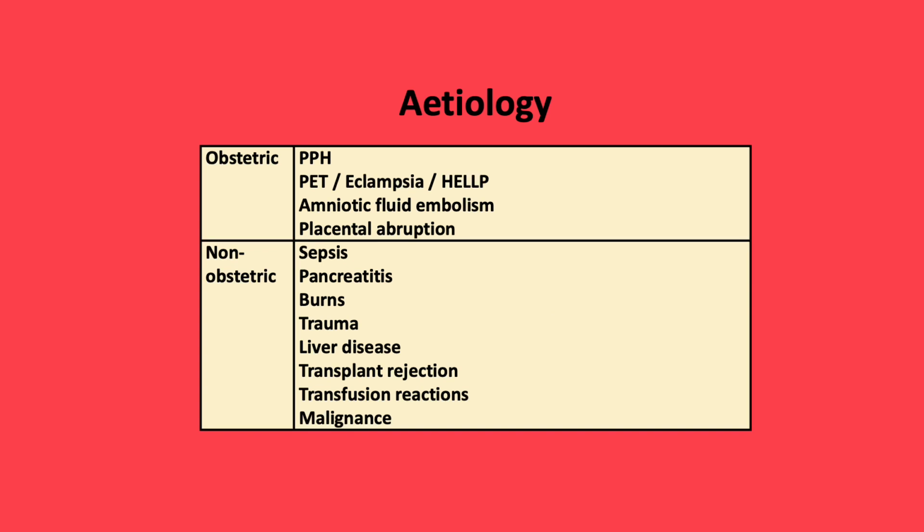The etiology is based on both obstetric and non-obstetric etiologies. Obstetric, for example, postpartum hemorrhage, preeclampsia leading to HELLP syndrome, amniotic fluid embolism, and also placental abruption. Non-obstetric causes include sepsis, pancreatitis, burns, trauma, liver disease, transplant rejection, significant transfusion reactions, and malignancy.